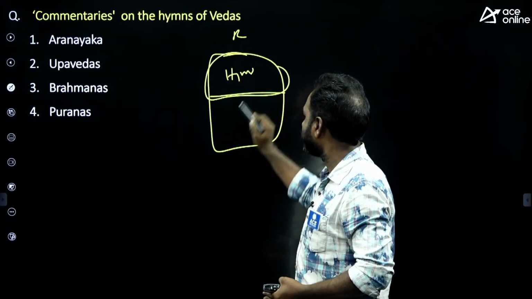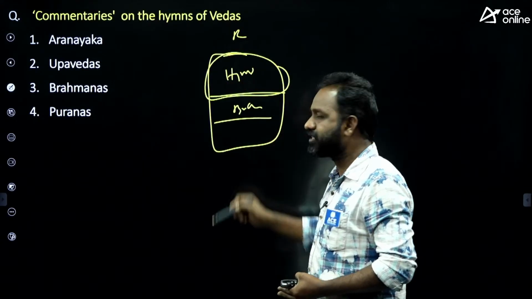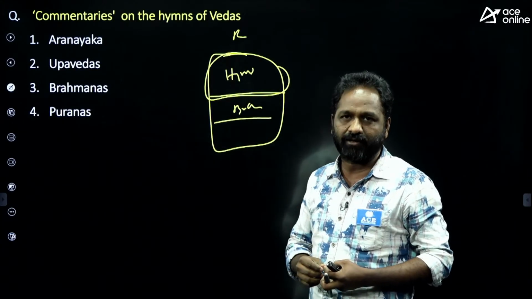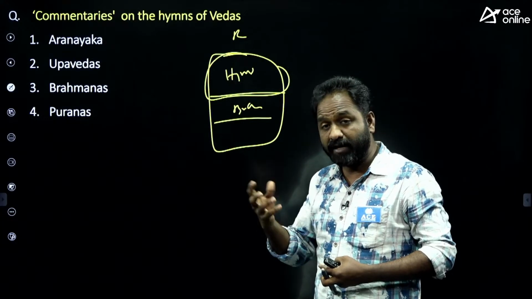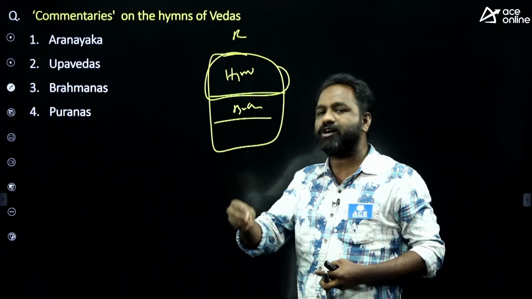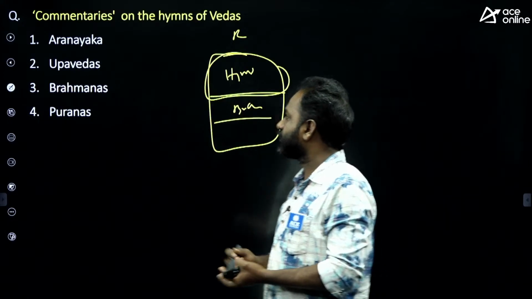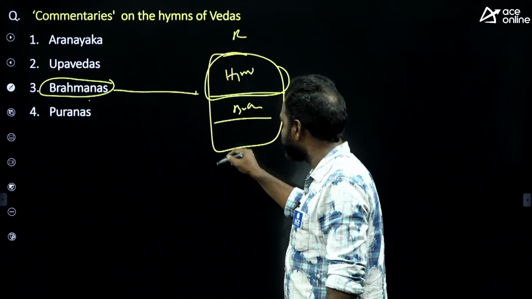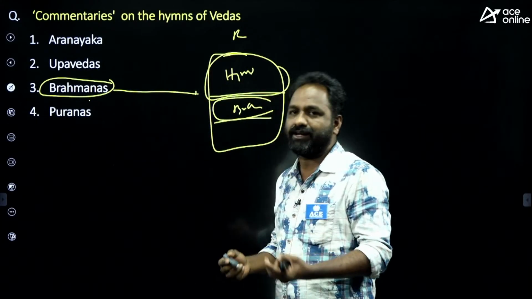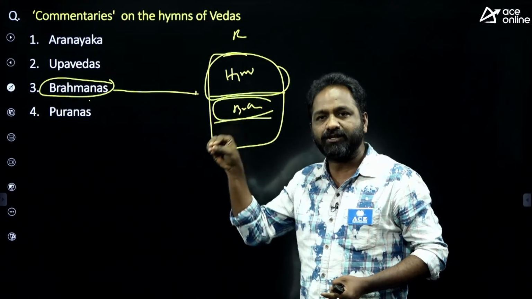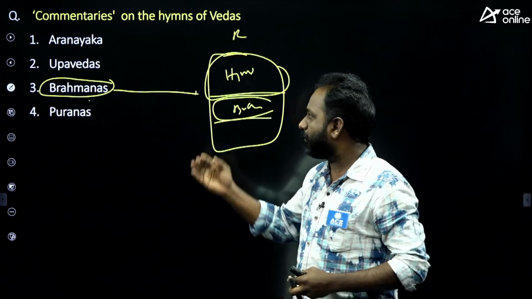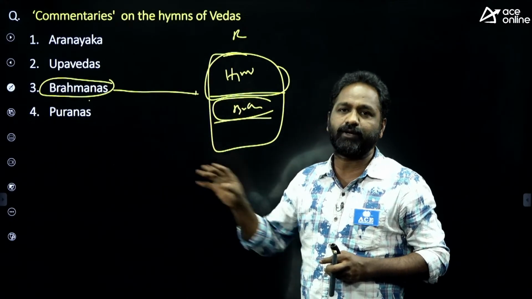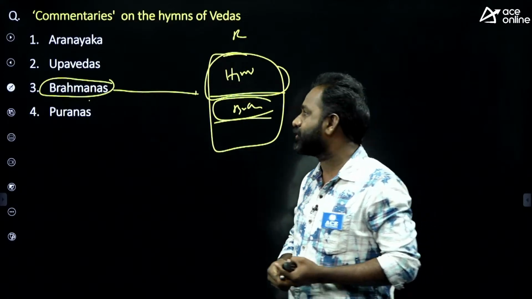After these hymns, the next part is Brahmanas. Every Brahmana text is associated with one of the Vedas, for example Aitareya Brahmana, Kaushitaki Brahmana. Many Brahmanas are there. These Brahmanas are part of Vedas, and they give details about the slokas mentioned in the Vedas. Brahmanas are commentaries on slokas or hymns mentioned in every Veda. They give the explanation about slokas.